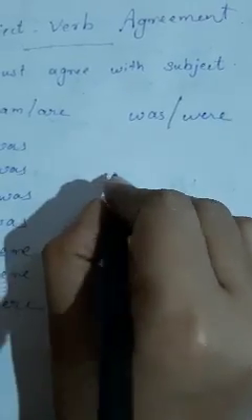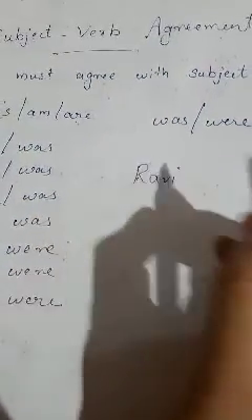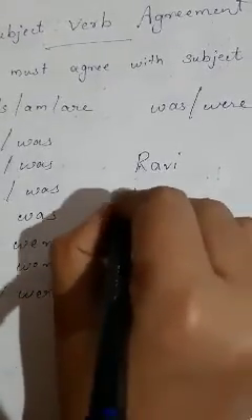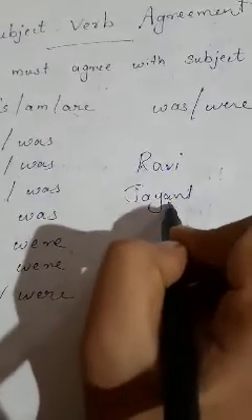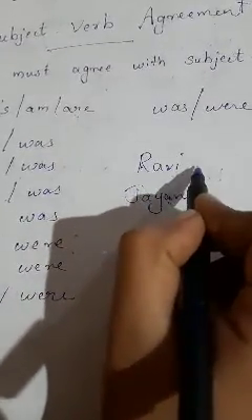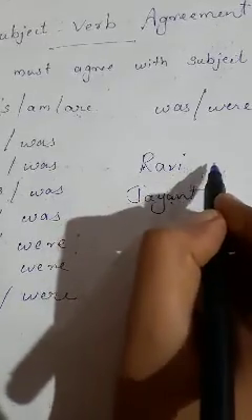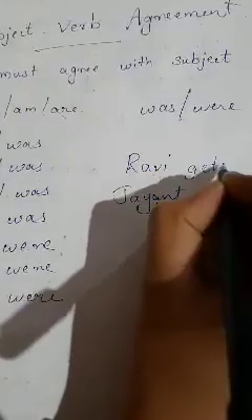And remember students, when the subject is singular, in the place of he, any name can come, like Ravi, like Jayant, singular persons. When the subject is singular, we have to add s or es. Gets up.